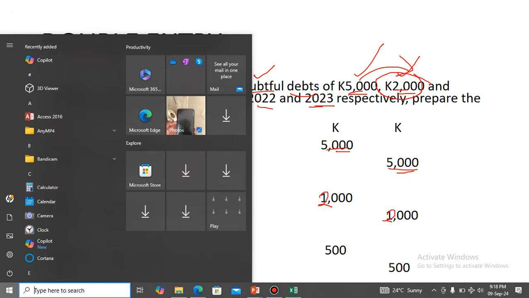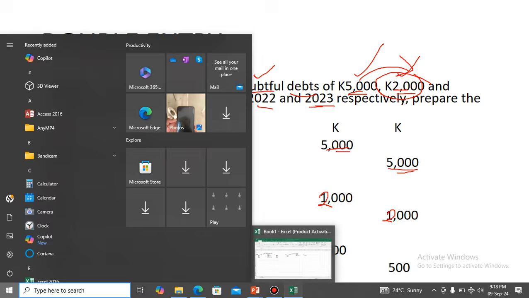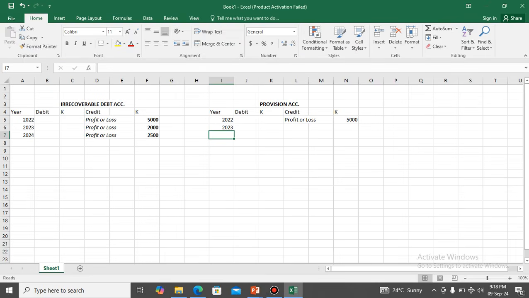And what did I say? When there's a decrease, it means that amount is credited in the statement of profit or loss, right? The increase is included as part of the profit or loss. So for this, let me try to do this.